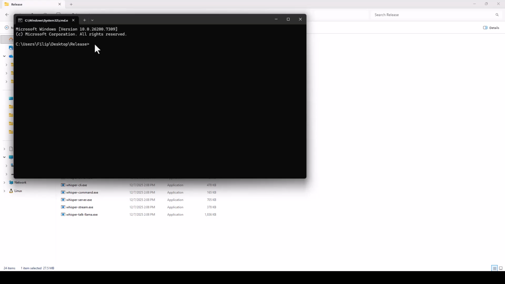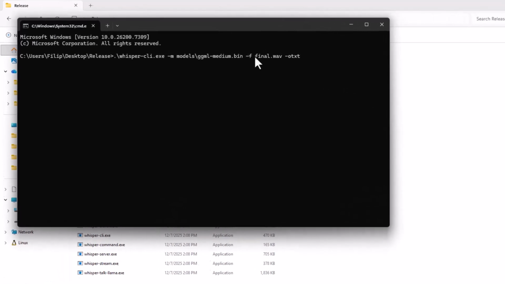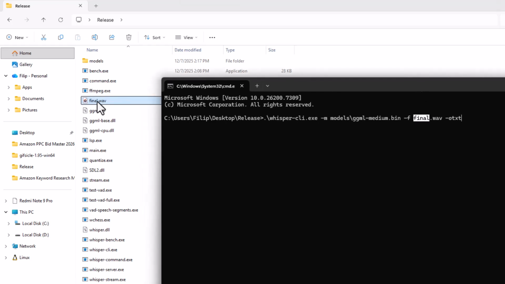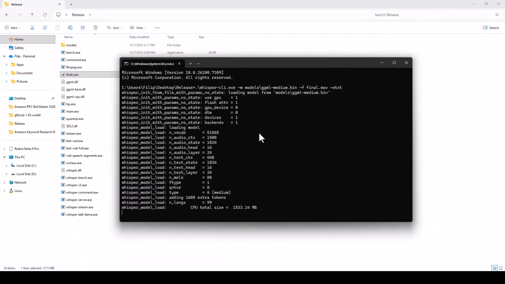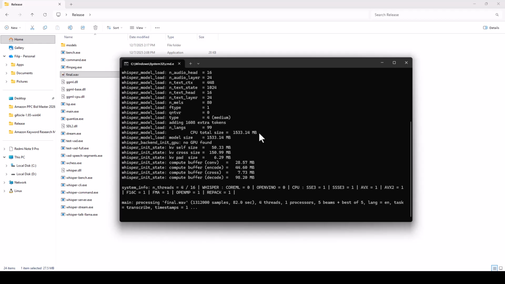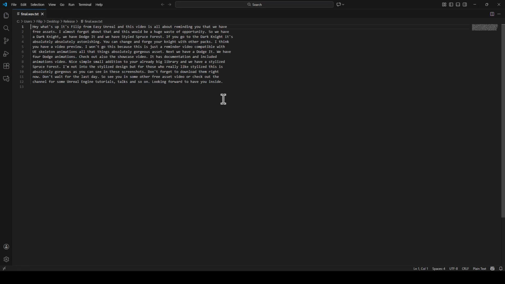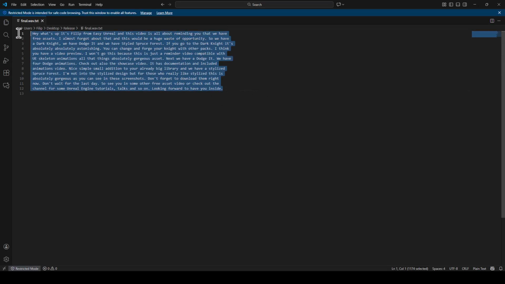You just save it somewhere in the notepad. It is exactly like this, and make sure that you see this final. The name is the same name of our file, our audio file, and it will output it as a final, as a txt file. So just hit enter and wait for the program to transcribe your audio. And when the process is done, you can just open your text file and see your audio transcribed over here.